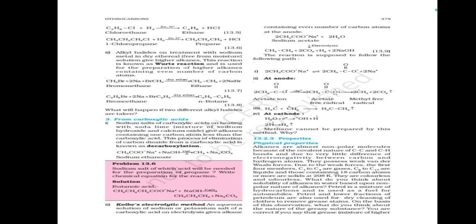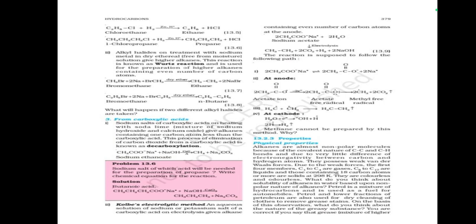Kolbe's electrolysis method: an aqueous solution of sodium or potassium salt of a carboxylic acid on electrolysis gives alkanes containing an even number of carbon atoms at the anode.